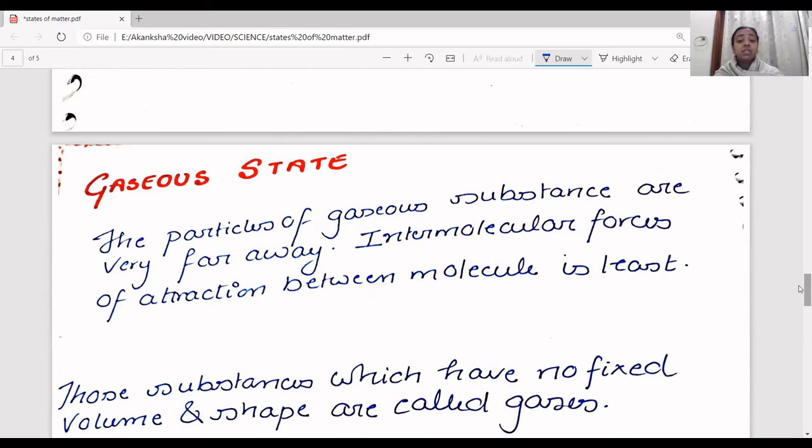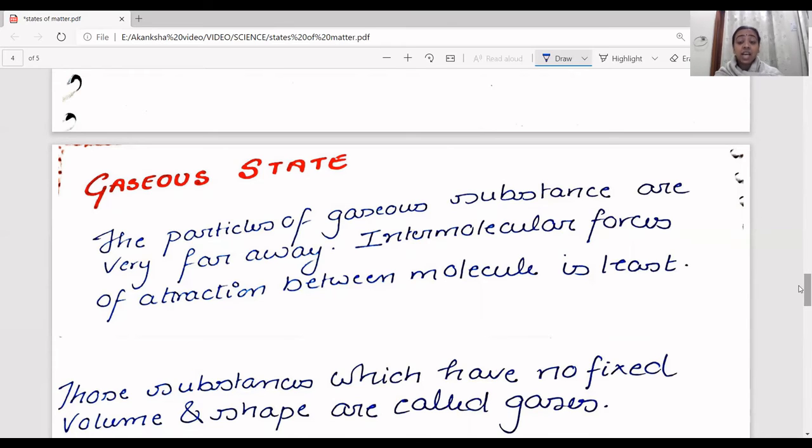Now, the particles of a gaseous substance are very far away, and the intermolecular force of attraction between the molecules is the least. As we found in the solid, the intermolecular attraction between the molecules was very, very tight. When we talk about liquid, the intermolecular attraction was weak.